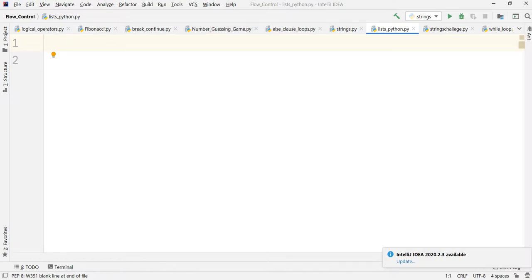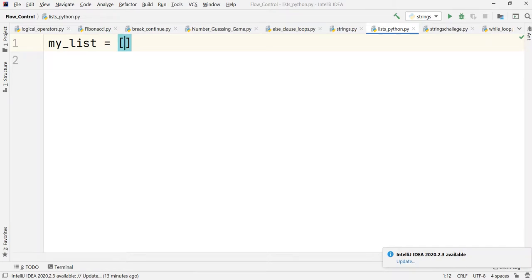Suppose I take my list as my list. A list should have square brackets around it, a starting one and an ending one, and between those square brackets you put the items that you want to create.